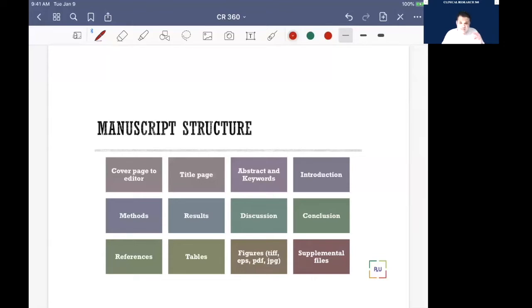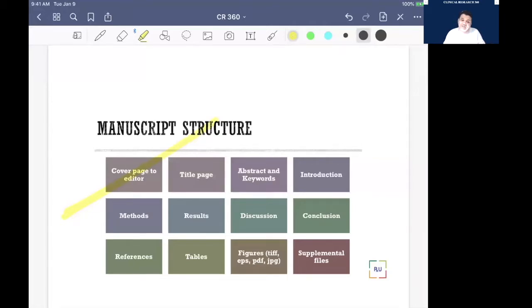Let's start with how your manuscript, after doing research, should be put together. Number one, you should know what a cover page is and how it should be written, because the cover page is the same thing as when you are going for a job and you write a personal statement or letter: why I am interested, what qualities I have, and what you will achieve by hiring me.